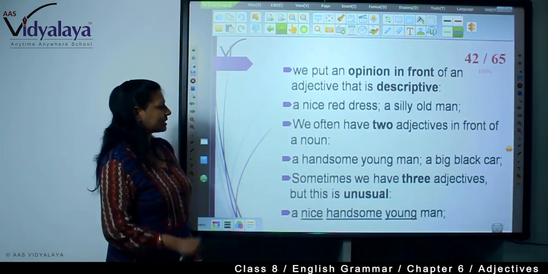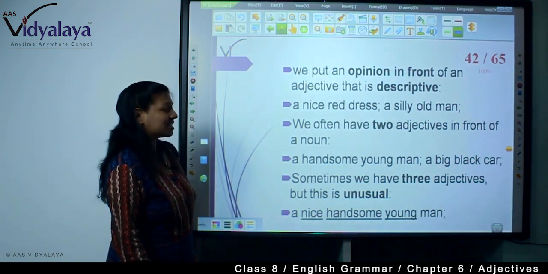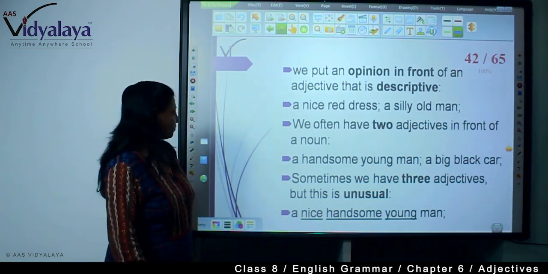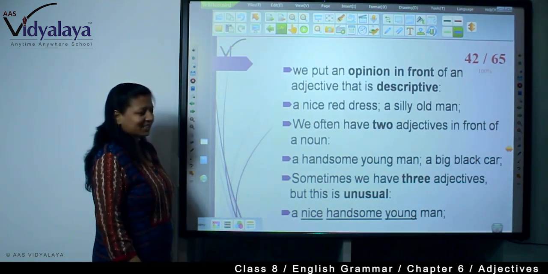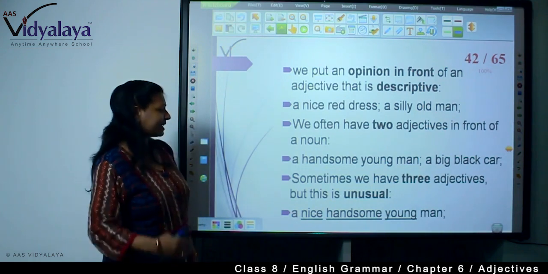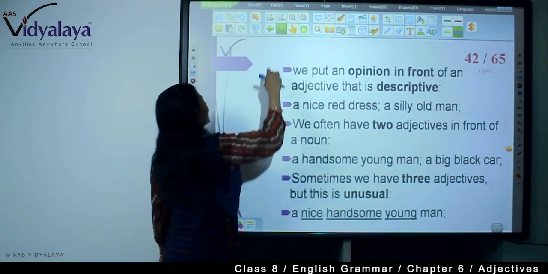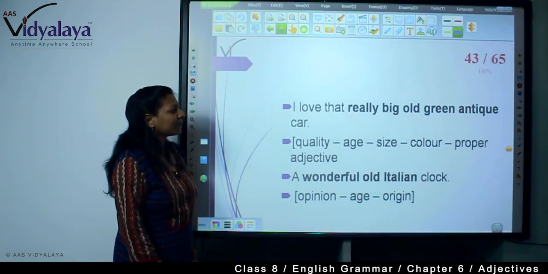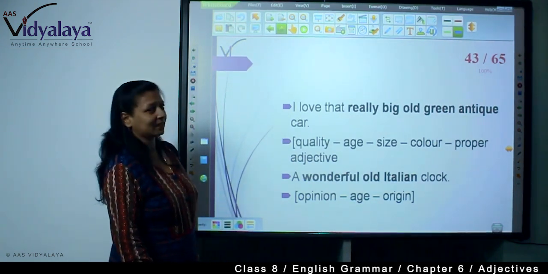We often have two adjectives in front of a noun. A handsome young man, a big black cat. Sometimes we have three adjectives, and that is quite unusual. A nice, handsome young man. That is called strings of adjectives. So, I love that really big old green antique car.